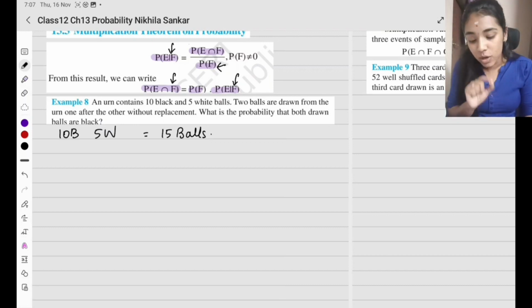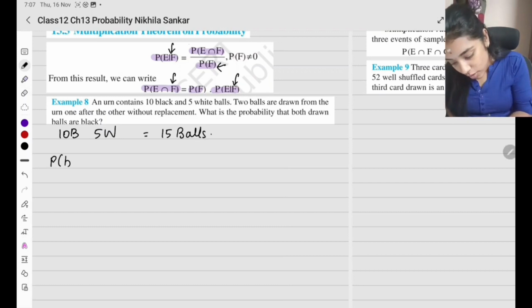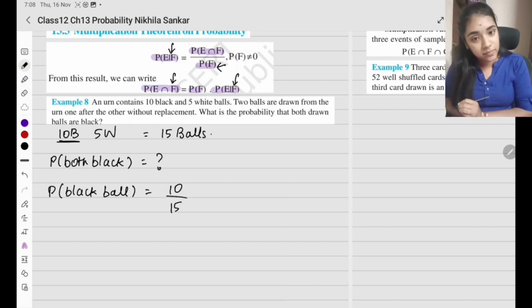Okay? So now what is the probability that both drawn balls are black? So probability of both black is going to be, what is it? So what is the probability of taking a black ball first? How many black balls do I have in total? 10 divided by total number of balls, 15. Okay, so this is going to be my probability of black ball.